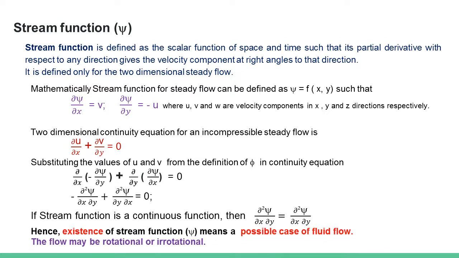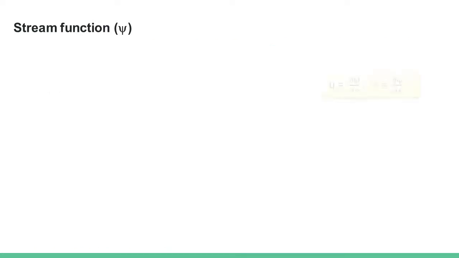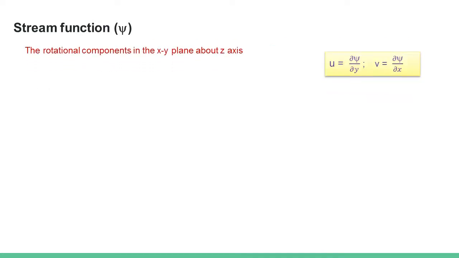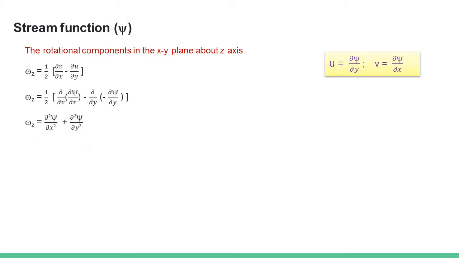Hence, the existence of stream function, that means if the stream function is continuous, then it represents a possible case of fluid flow, but it may be rotational or irrotational. But to check whether the flow is rotational or irrotational, we have to proceed further. Since it is two-dimensional flow, we will consider only the rotational component in the xy plane about the z axis. By substitution, we get omega z is equal to ∂²ψ/∂x² plus ∂²ψ/∂y².